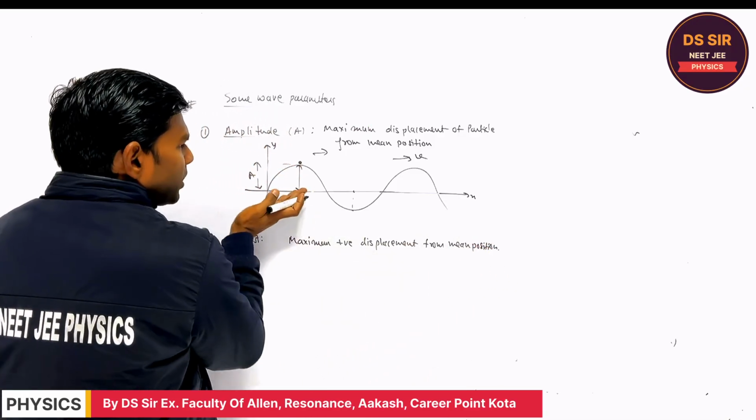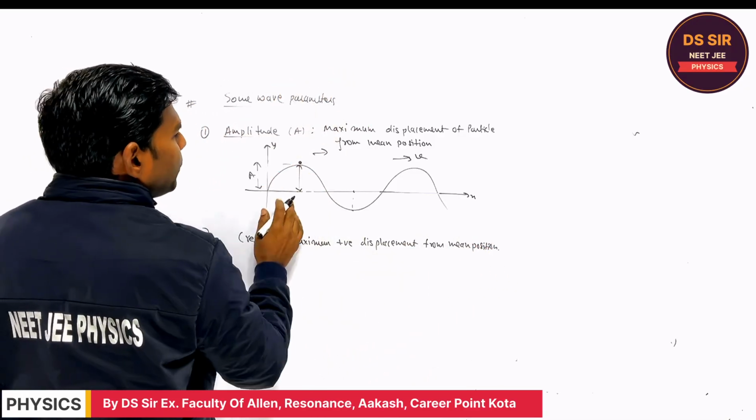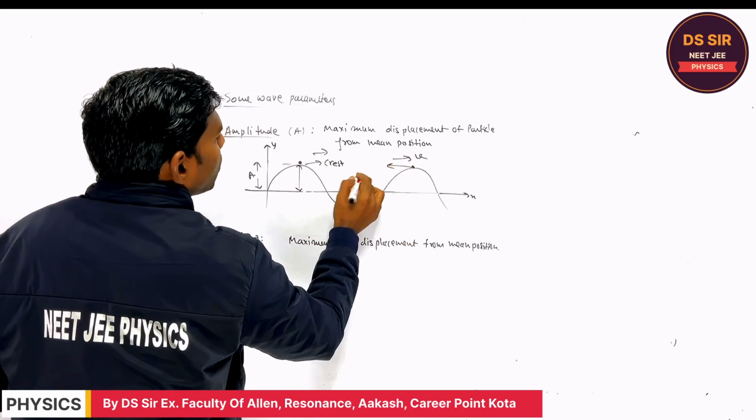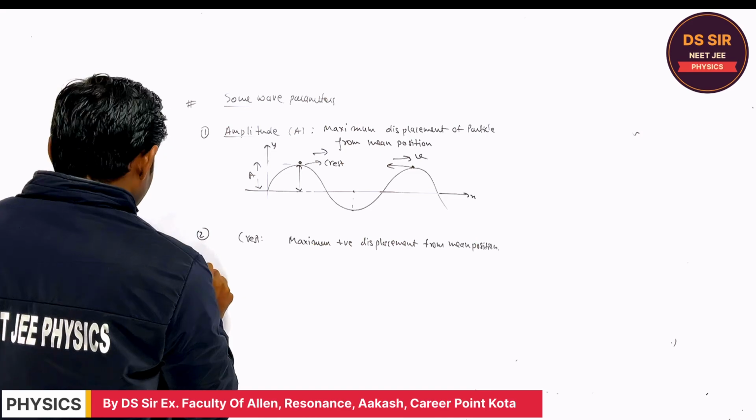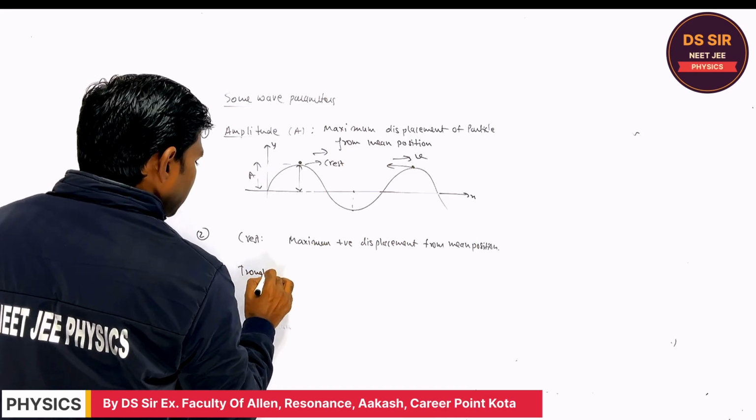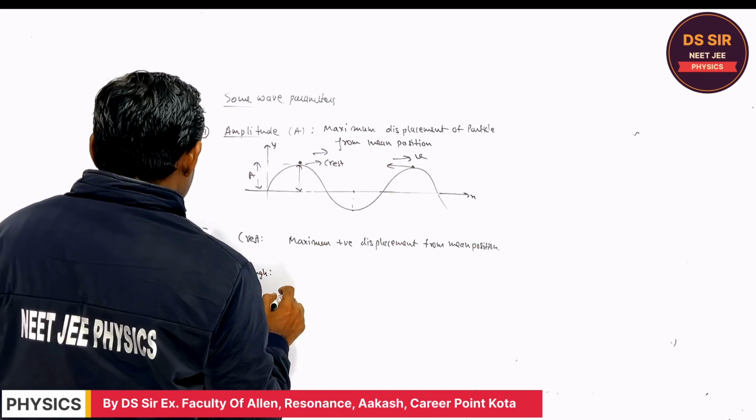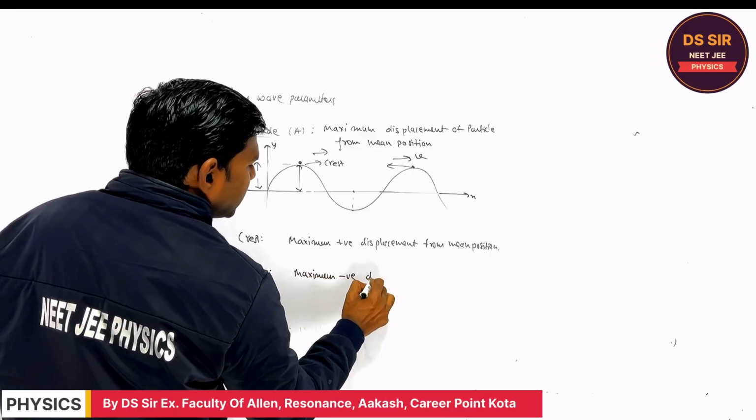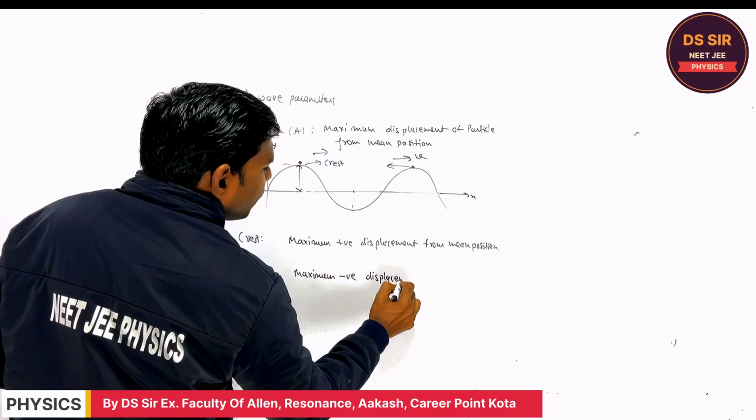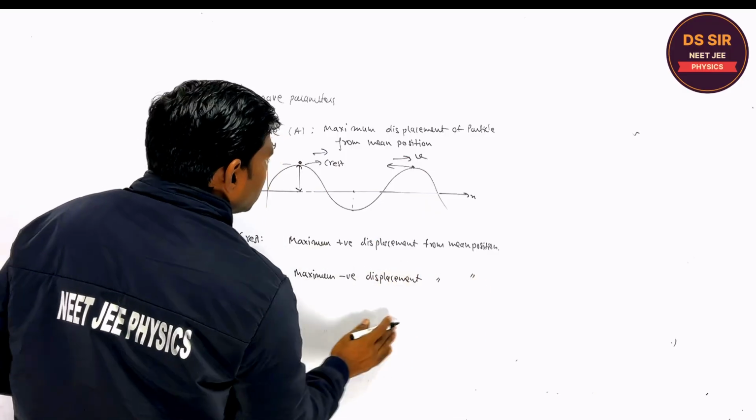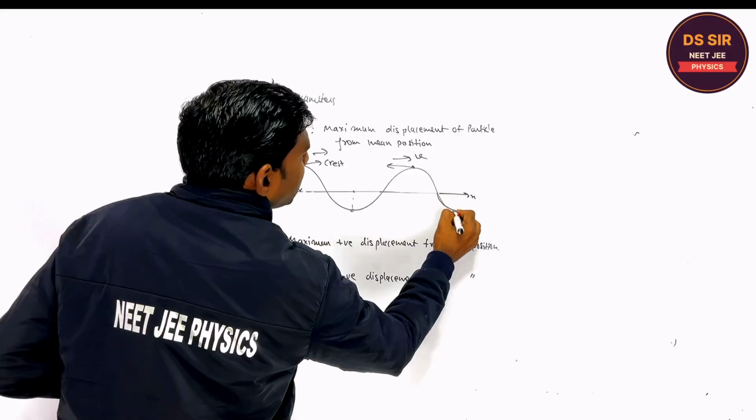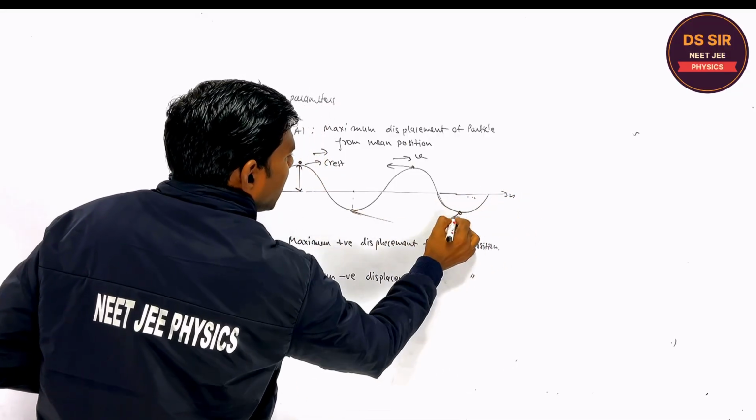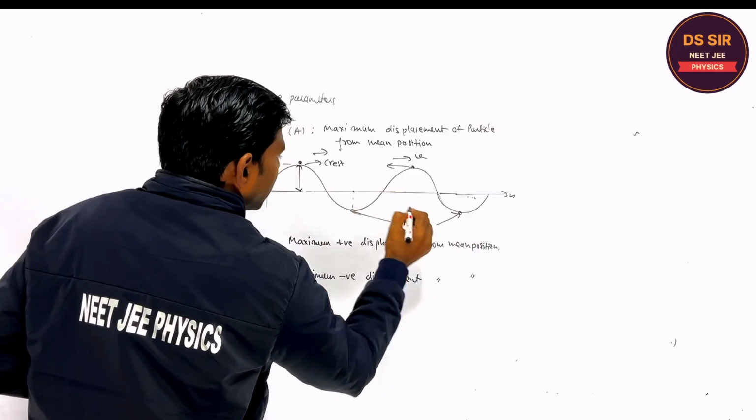What does it mean? This is the mean position. If you consider this the positive direction, then this is called the crest. And what is the trough? Please tell. The maximum negative displacement from mean position. If you consider this is the x-axis, then these points are crests.